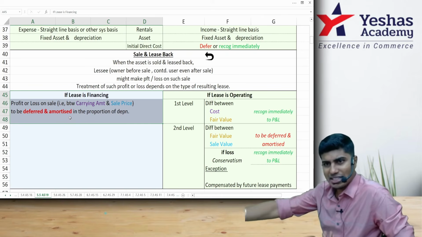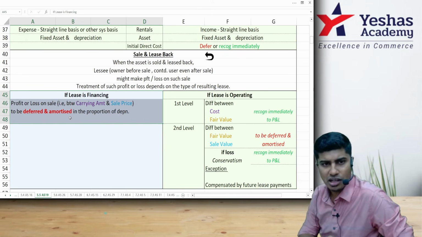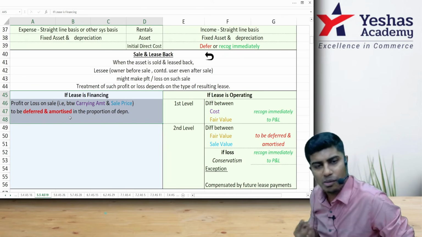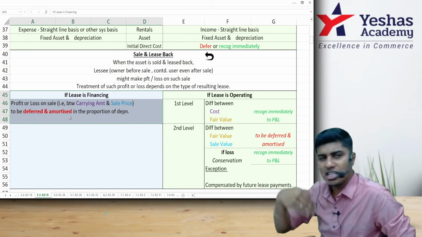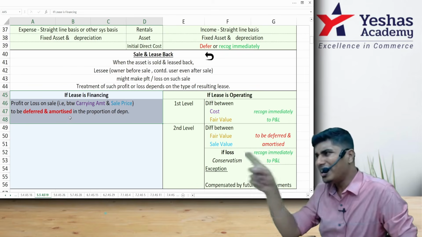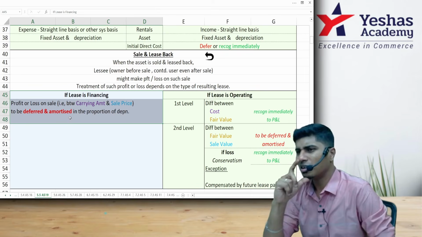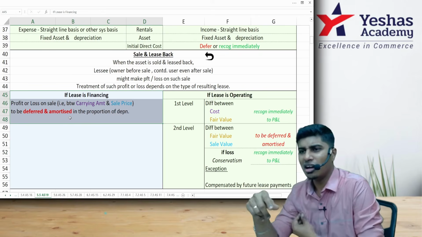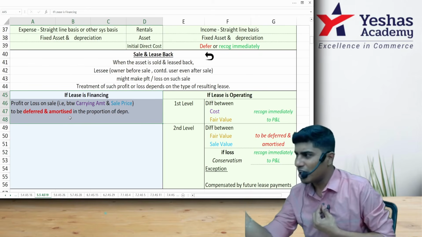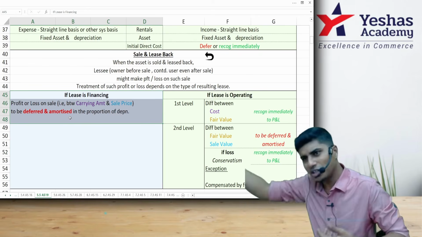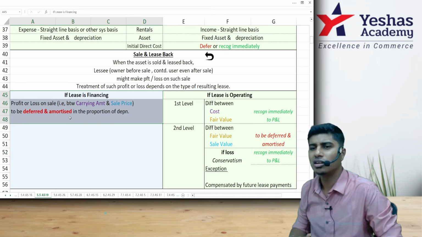Why? Let's say I made profit. 1 lakh is the cost of the asset. I sold it to him for 1 lakh 20. I made 20,000 profit. He will give it back to me, no? Now, why did he pay 20,000 extra? If he paid 20,000 extra, later when he gives finance lease to me, he will recover that 20,000 from me extra.